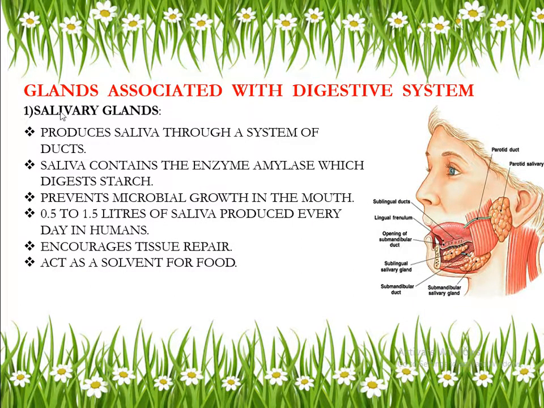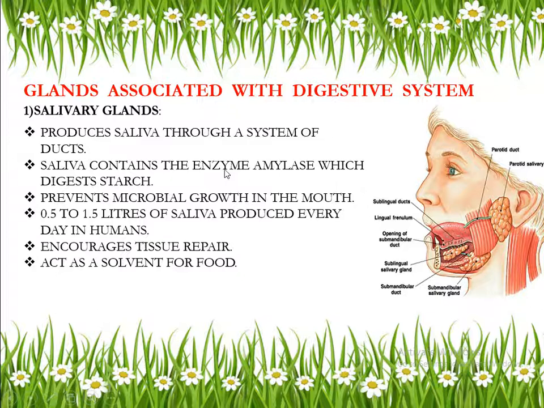Yes. Now let us study about these glands, how they work, and what type of digestive juices they secrete in your body. So first gland is the salivary glands. As the name suggests, it produces saliva through a system of ducts. Duct is nothing but something present in your mouth. Through those ducts, saliva will be produced, and this saliva contains enzymes.